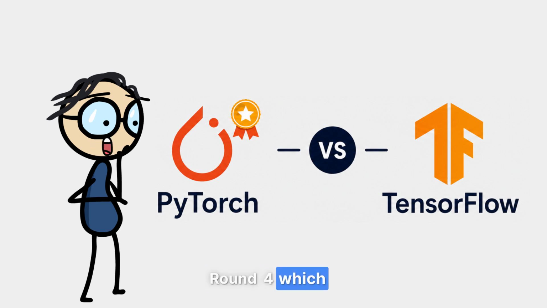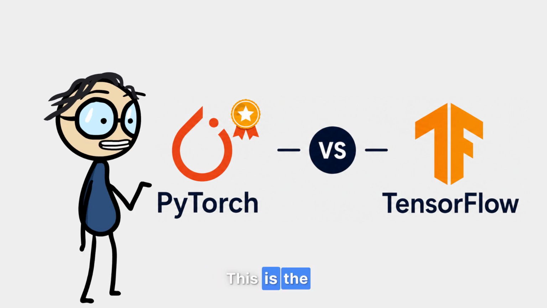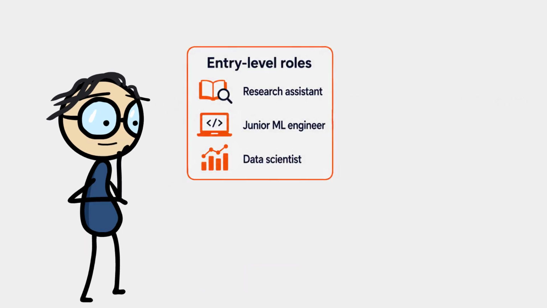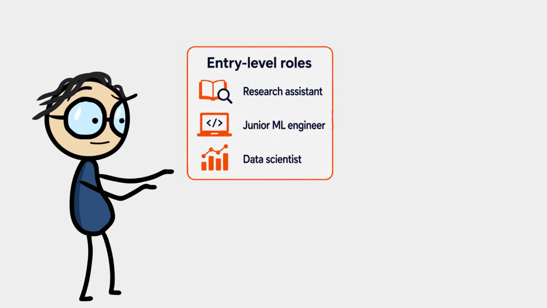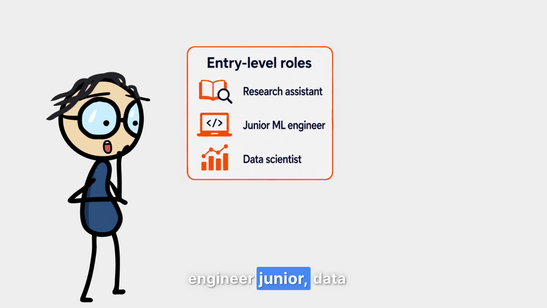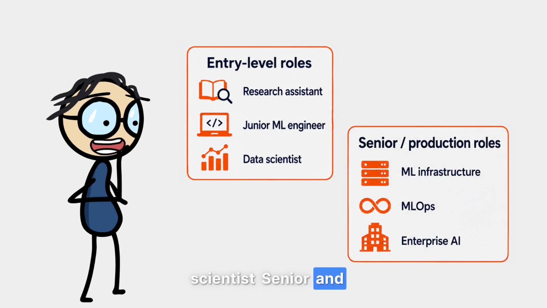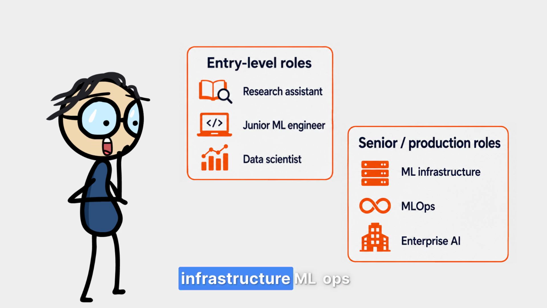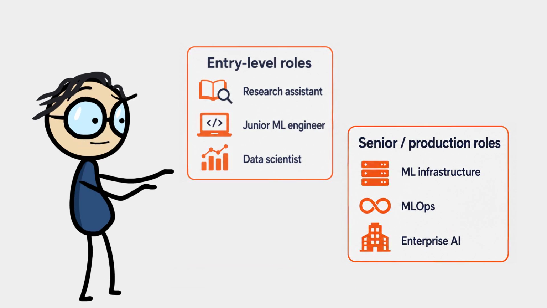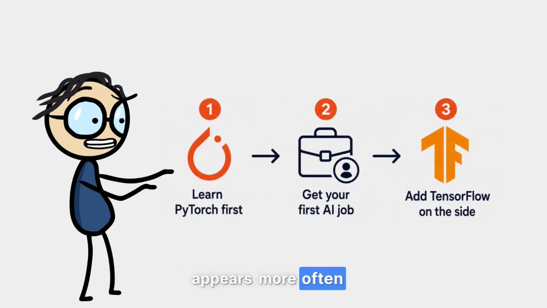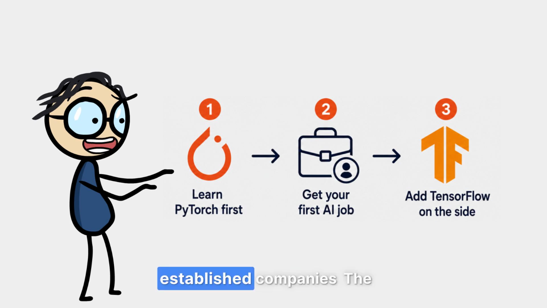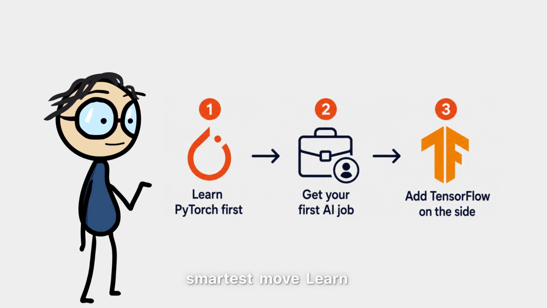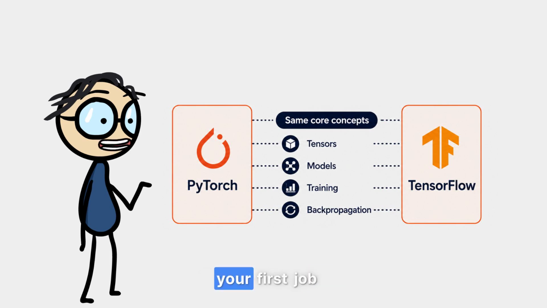Round 4, which one gets you hired faster? This is the one that matters most for most people. We looked at thousands of AI job listings in 2026. The results were clear. Entry-level jobs, research assistant, ML engineer junior, data scientist: PyTorch. Senior and production roles, ML infrastructure, MLOps, enterprise AI: TensorFlow appears more often, especially in large established companies. The smartest move? Learn PyTorch first. Get your first job. Then learn TensorFlow on the side.